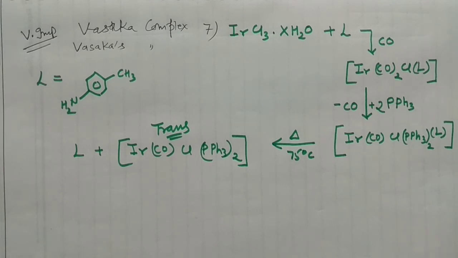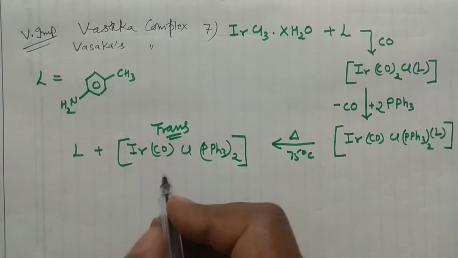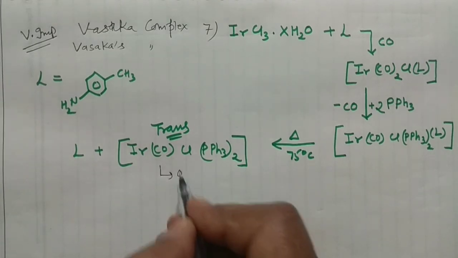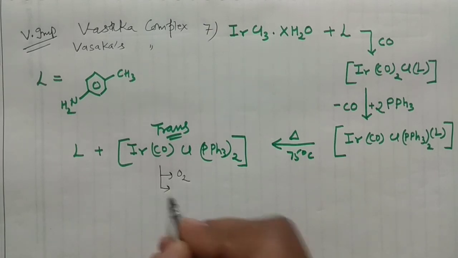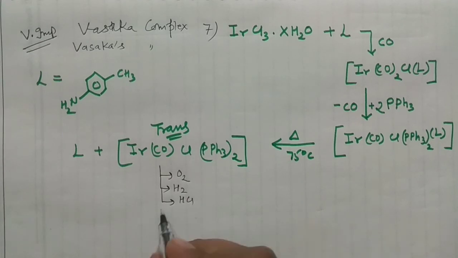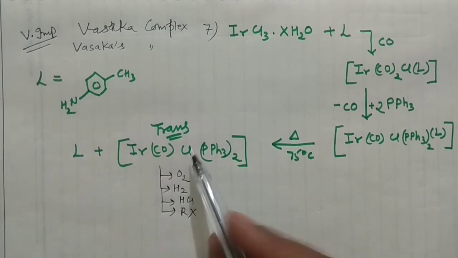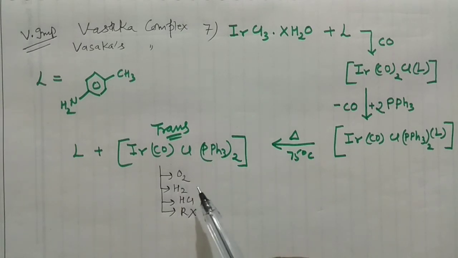Why is this Vaska's complex very, very important? Because this Vaska's complex is known to bind with oxygen reversibly. So it will react with the oxygen, and then you can break this particular oxygen complex. So this Vaska's complex can react with oxygen, it can also react with hydrogen, it can also react with hydrogen chloride, it can also react with RX, right? So if you treat this Vaska's complex with these, you can have a variety of compounds.